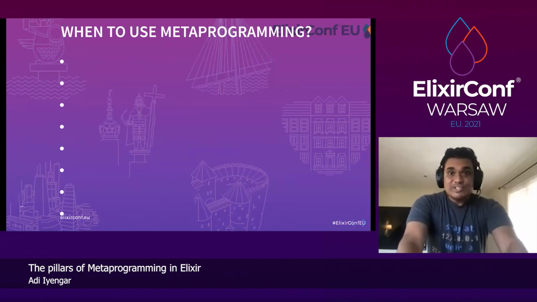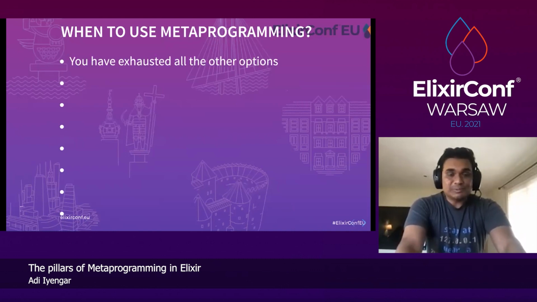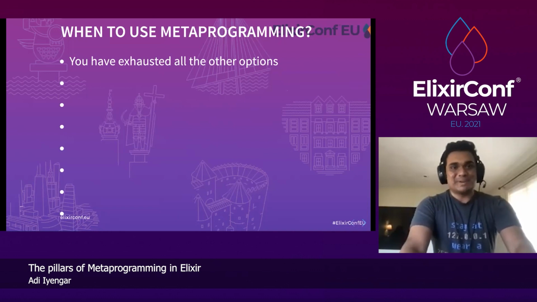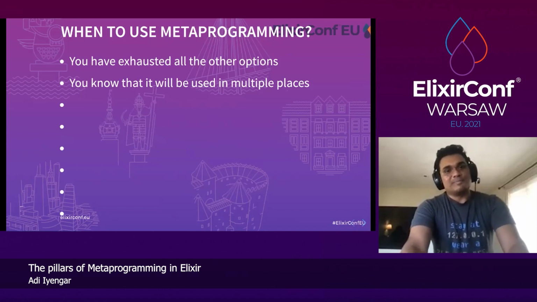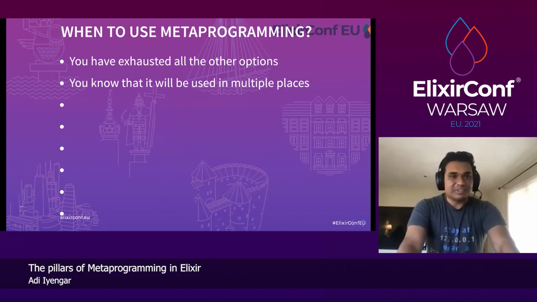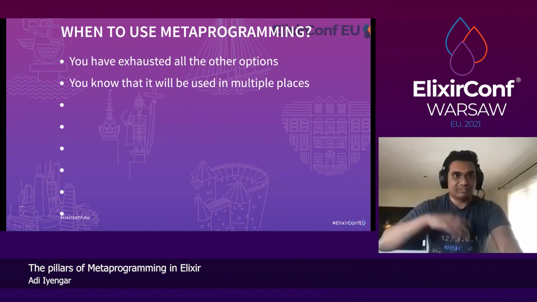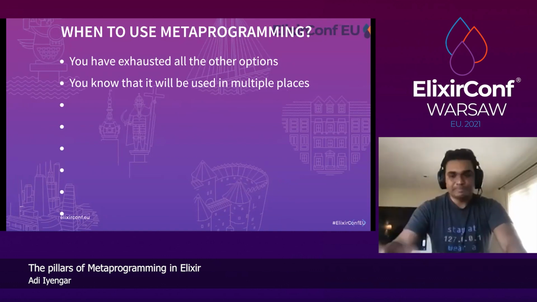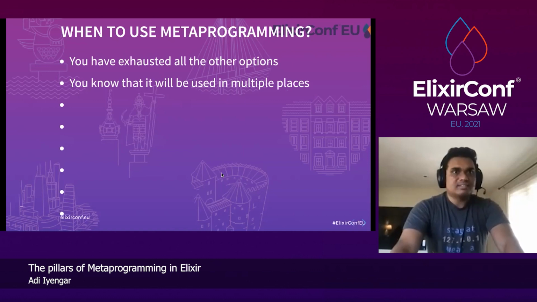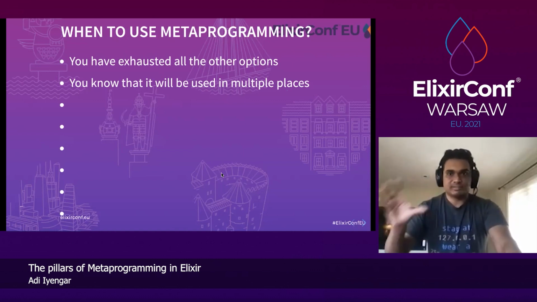All right, when to use metaprogramming? The first one is, again, pretty obvious: when you've exhausted all the other options, right from Chris McCord's book. When you know that it'll be used in multiple places. I've seen a lot of people being proactive towards defining their interface. And what that does is, once you use it in another place, you have to trash the entire thing and rewrite the interface because your requirements changed. So it's good to wait until you wrap your implementation in an interface.